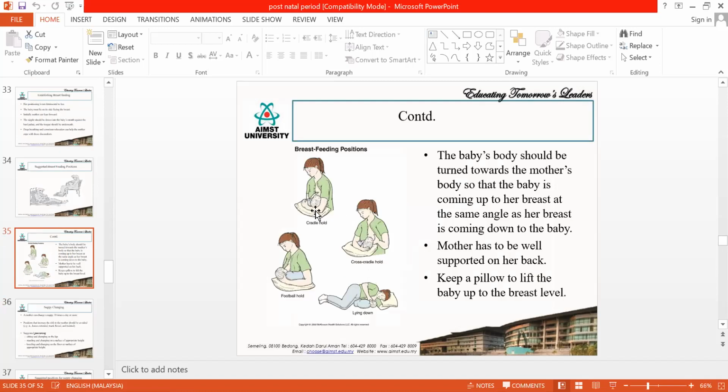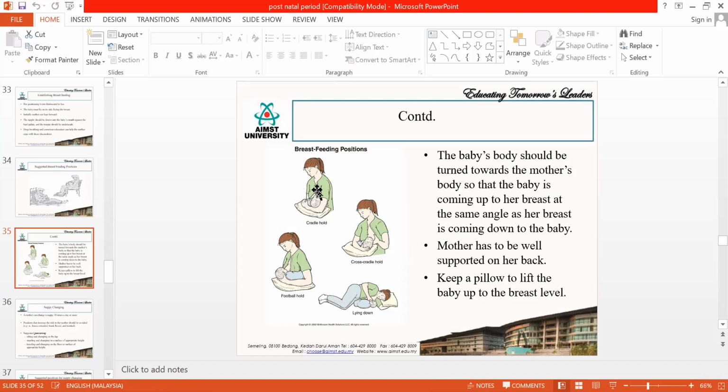This is called cradle hold, where you hold the baby from the sides. That means if you are feeding the baby on the right side, then the right hand will be holding the baby. This is the normal position used by many mothers. Whenever the baby is on the right side, the right hand will be holding; whenever the baby is on the left side, the left hand will be holding.